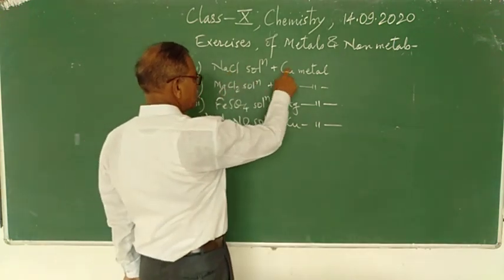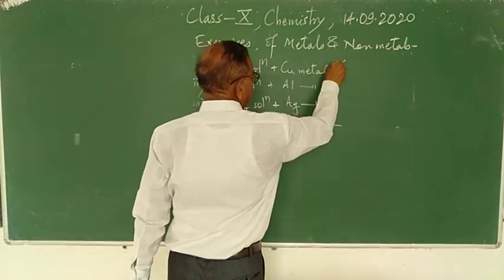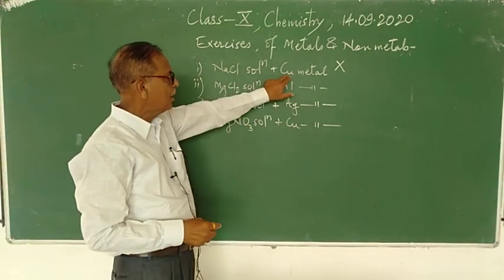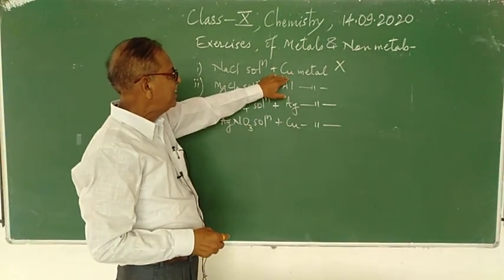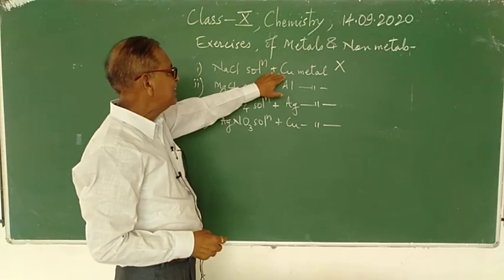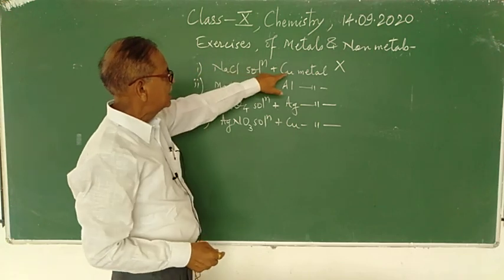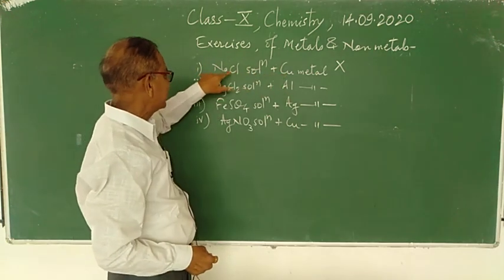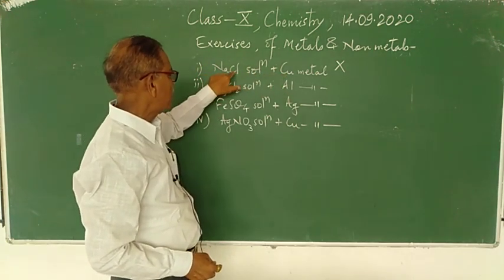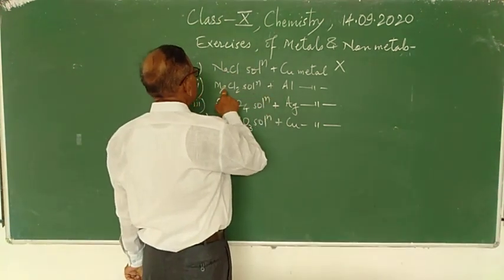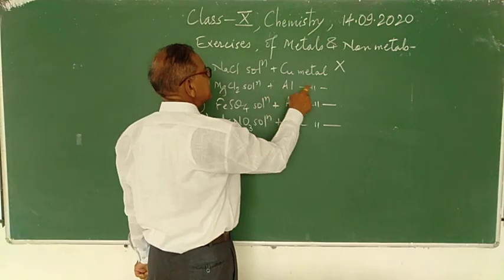So NaCl solution plus copper metal, there will be no displacement reaction because copper is at the lower position in the activity series and sodium is at the top, and therefore copper metal cannot displace the Na from NaCl solution. Again, MgCl2 solution plus Al.